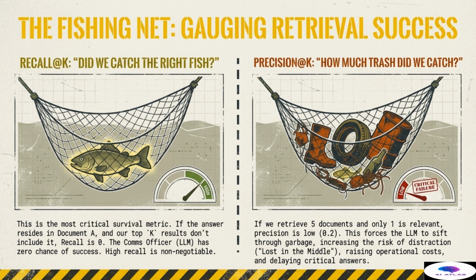significantly increasing the cognitive burden on the model. This high noise level exacerbates the problem known as lost in the middle, where the model overlooks critical information buried in a long, irrelevant context. Low precision raises operational costs and, more dangerously, delays critical answers, which can be fatal in the wild.